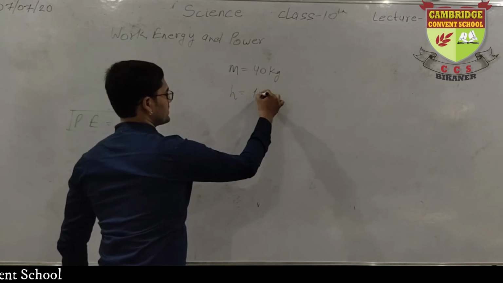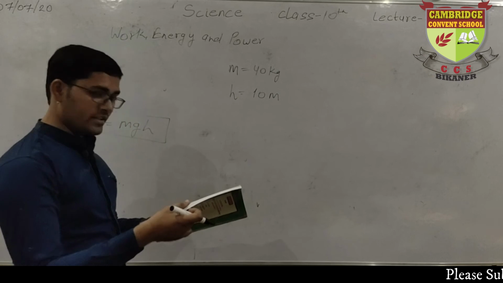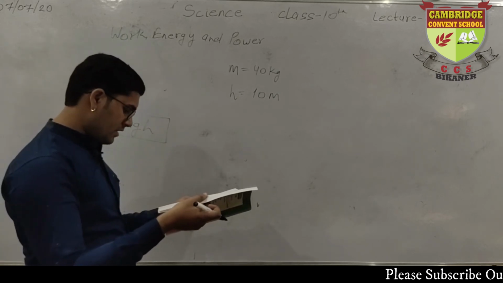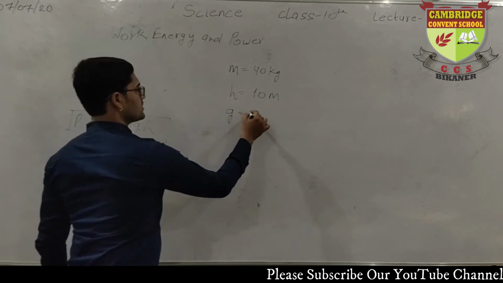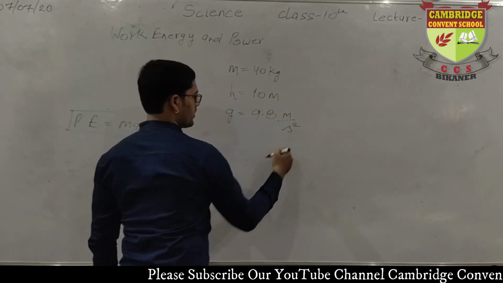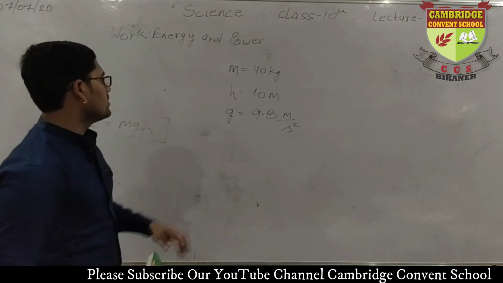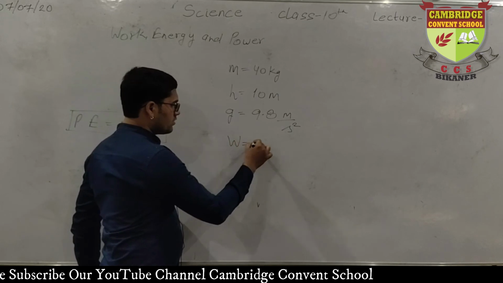Mass is 40 kg. Height is 10 meter. Find the work done. We are given g, which is 9.8 meter per second square. Okay, fine. So these are the data and we have to calculate work.